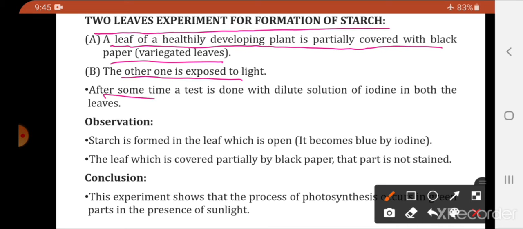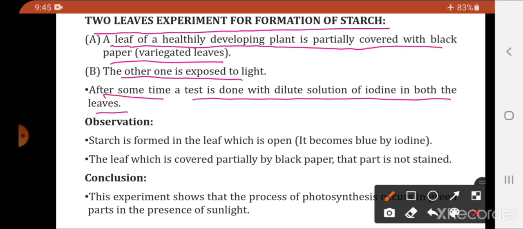After some time, a test is done with a dilute solution of iodine in both the leaves. The test is done after a few minutes. A dilute solution of iodine is used to test the presence of starch in both the leaves.